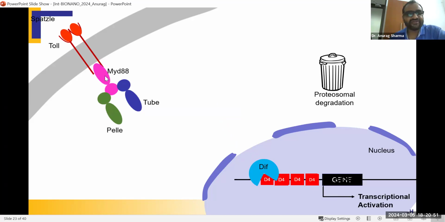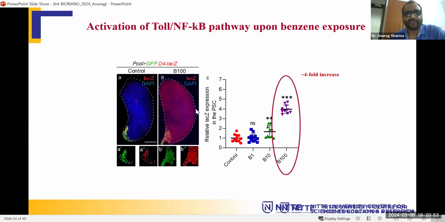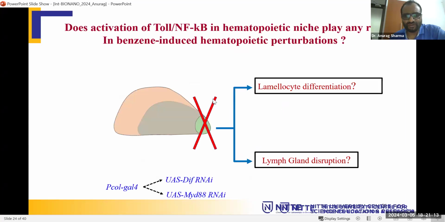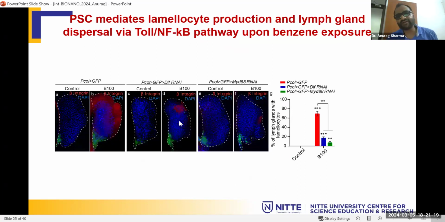Then we removed or blocked this Toll pathway. First we looked at the expression of the Toll pathway, and we found the Toll pathway is highly upregulated after the benzene exposure. In the PSC also, you can see there is a huge expression compared with the control. Then we removed Toll from the PSC, the niche, and similarly we got the rescue after the benzene exposure or response.